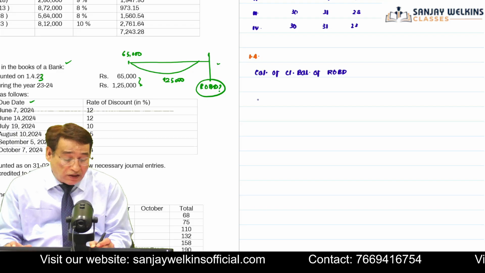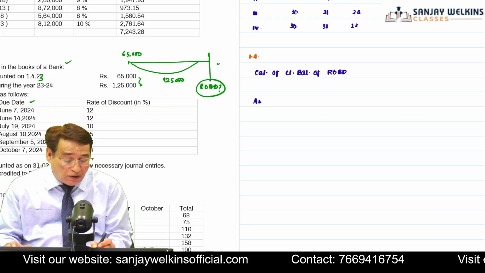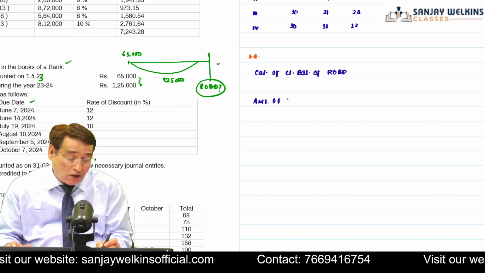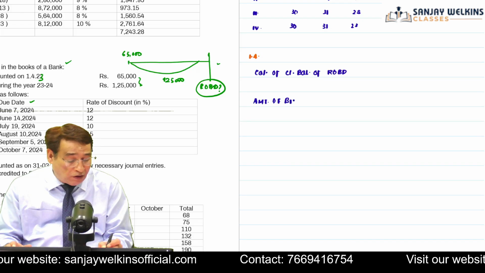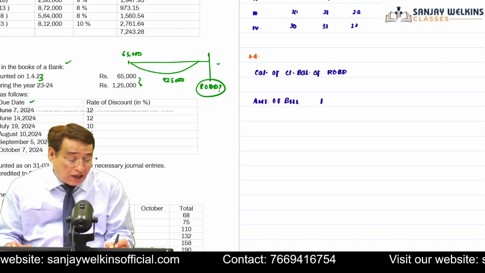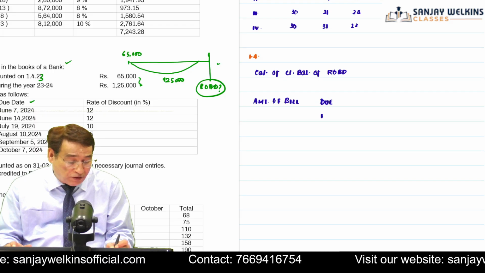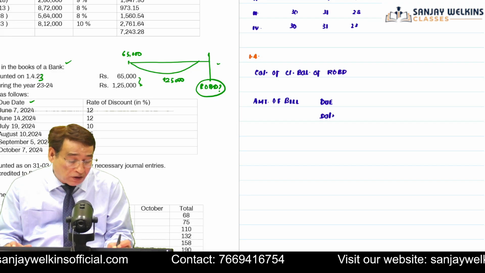For that, obviously, I will have to write the amount of bill in one column. If you want to write the due dates, you can write, otherwise there is no need. Due dates are given to us in this particular question.